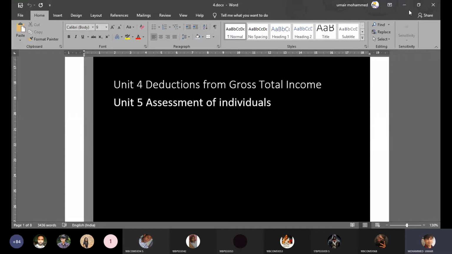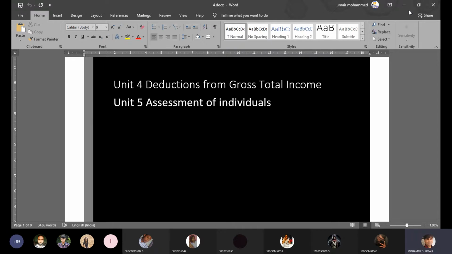Now, what's the difference between gross total income and total income? What happens in between is deductions. From gross total income, an individual can claim certain deductions.